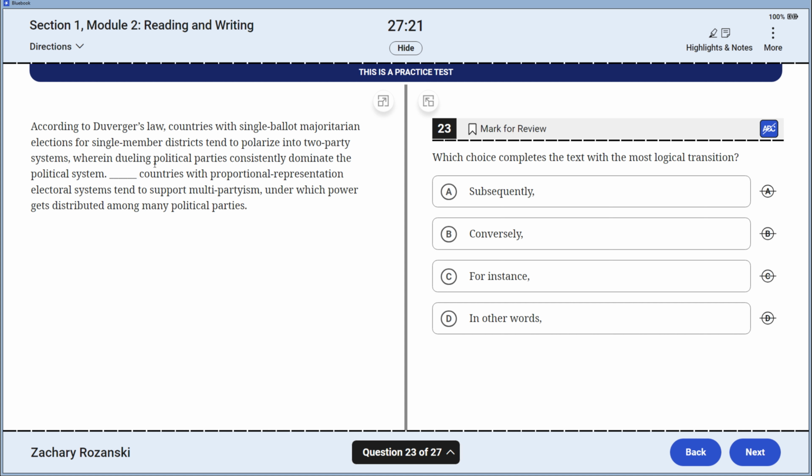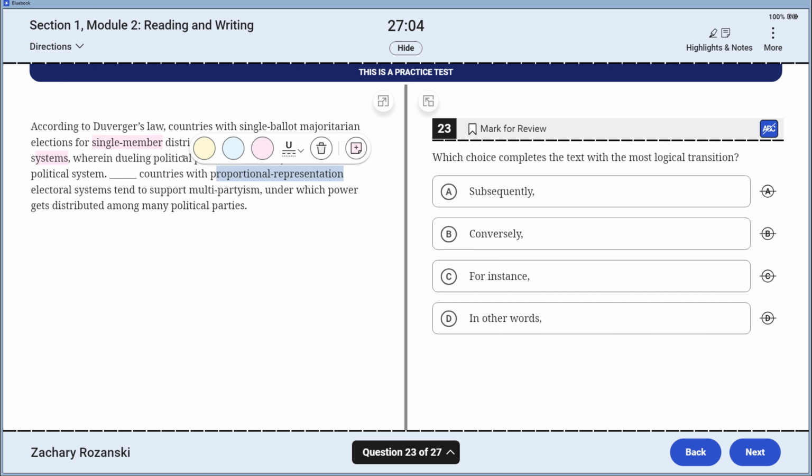Next, transition question 23. I looked at the left side. According to his law, countries with single ballot majoritarian elections for single members, we are going to have to highlight some things. Districts tend to polarize into two-party systems. This defines two-party systems.